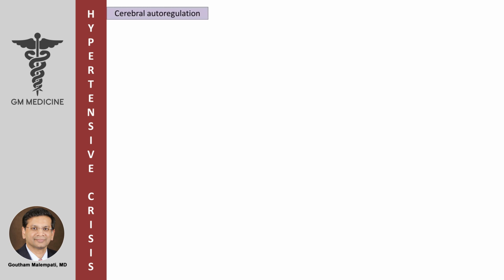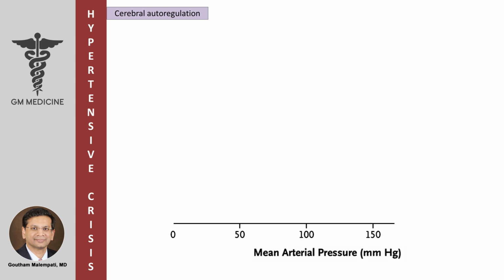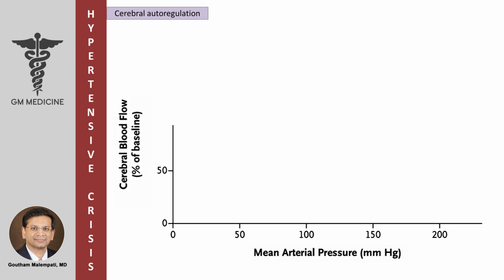Cerebral autoregulation. Understanding the concept of cerebral autoregulation is key in the management of hypertensive crisis. On this slide, we have on the x-axis mean arterial pressure from 0 to 200 mmHg, and on the y-axis we have cerebral blood flow from 0 to 150. Cerebral blood flow is relatively stable across a wide range of blood pressure, as seen on this graph.